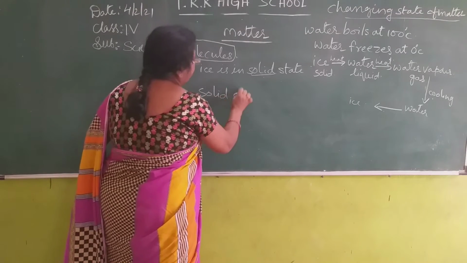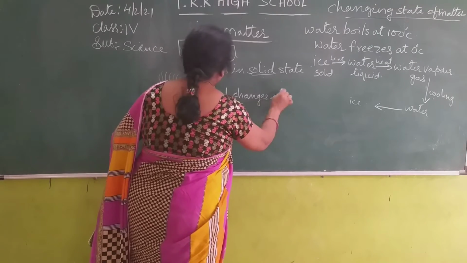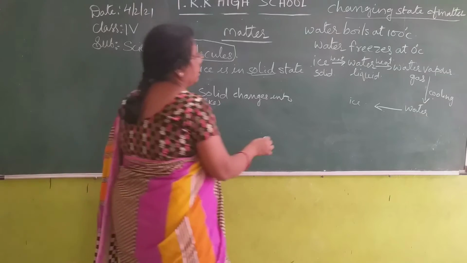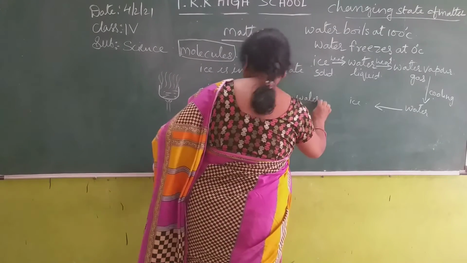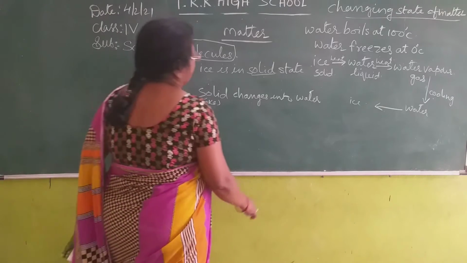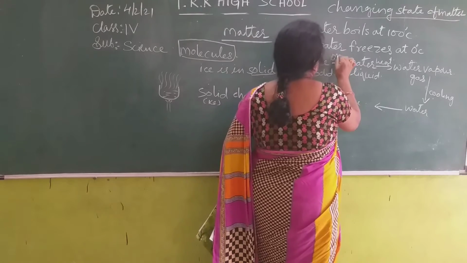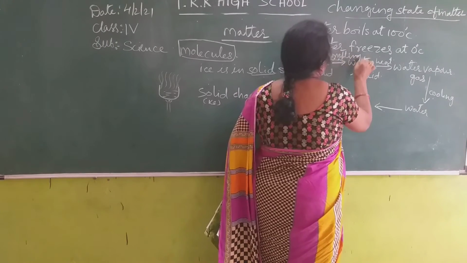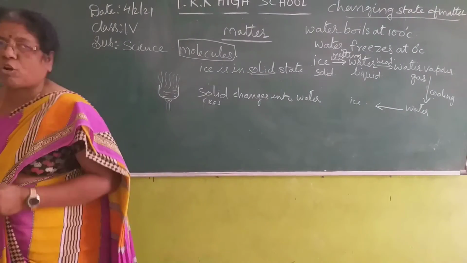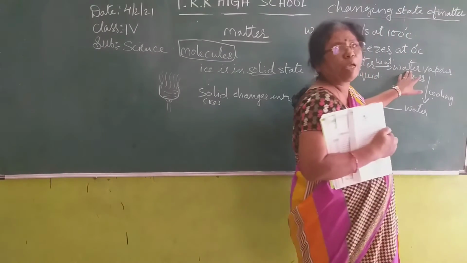Solid ice changes into water. Ice changing into water is called melting. This process is called melting.